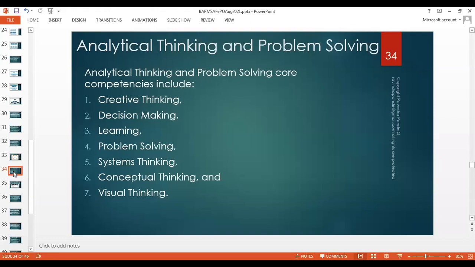Now, what are the things we do as a business analyst? If somebody asks you, what do you do as a business analyst, right? So these many thinkings we do. Let's try to understand one by one. Creative thinking, yes. You need to understand the problem. You need to give a solution, right? There's thinking involved, and we should create out of the box solutions. We should create conceptualized solutions. We should work on decision making.